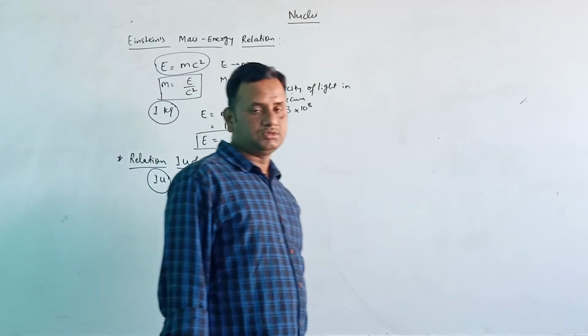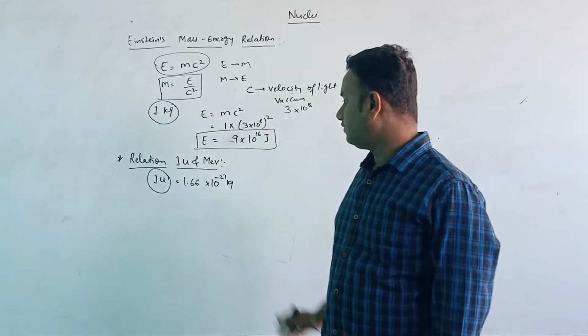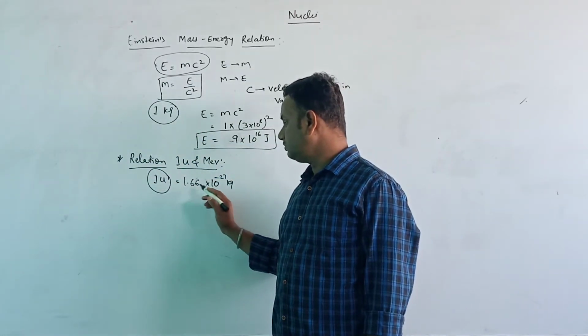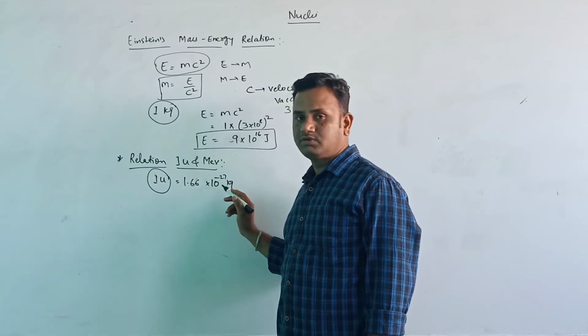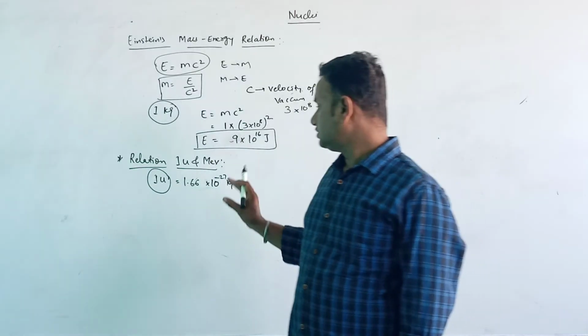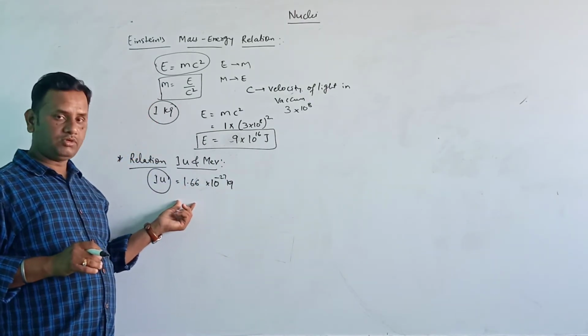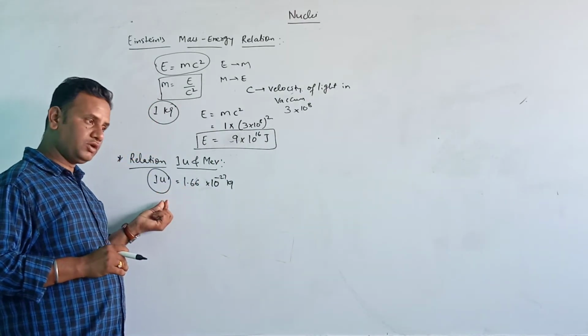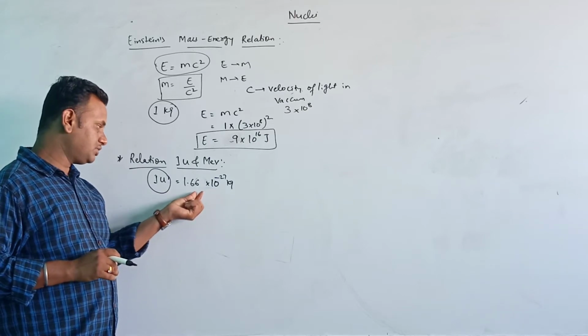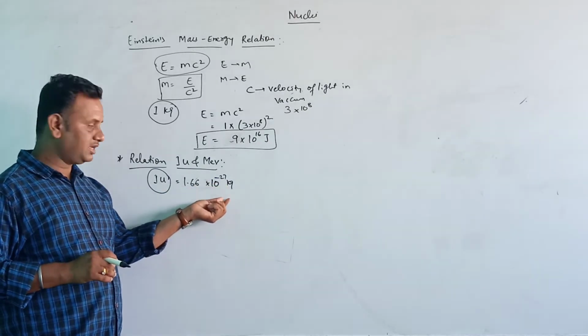Okay, so this is the value of one atomic mass unit, equal to 1.66 into 10 to the power of minus 27 kg. So this much amount of substance is there here.